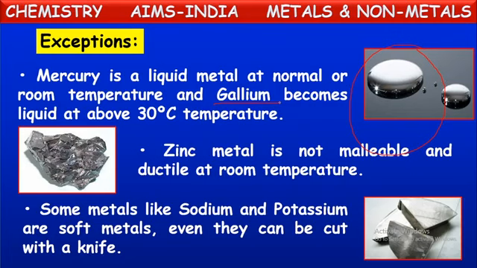Whereas we are telling remaining all metals are hard metals, hard solids. But with these metals like sodium, potassium, lithium, they are soft metals. They will be like our soaps. They can be cut even with a knife. So these are the exceptions from the general properties of metals. Remaining all metals are hard solids. They are malleable, ductile. They are good conductors of heat and electricity. But out of those, these are a few exceptions. Okay.